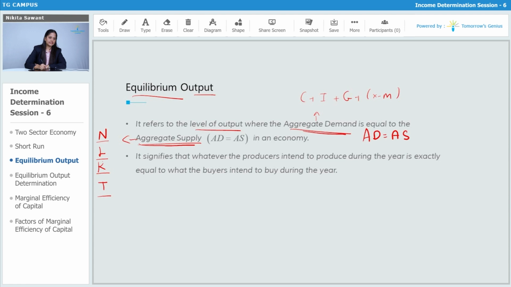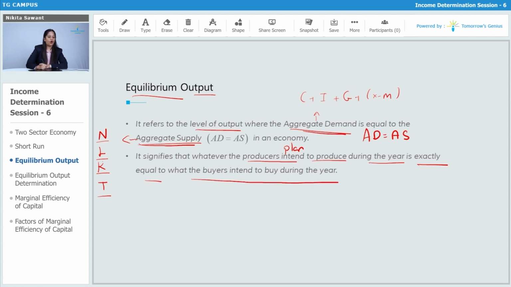It signifies that whatever the producers plan to produce during the year, which is from 1st April to 31st March, will be exactly equal to what the buyers plan to buy.